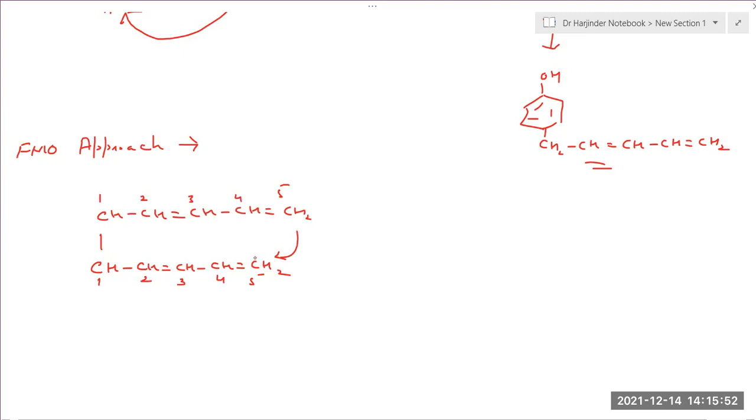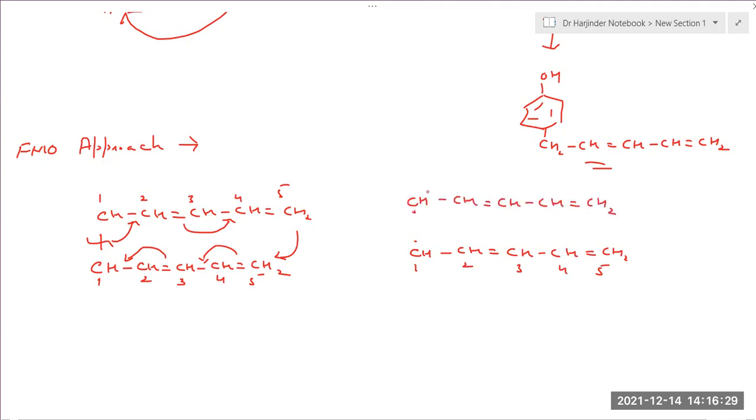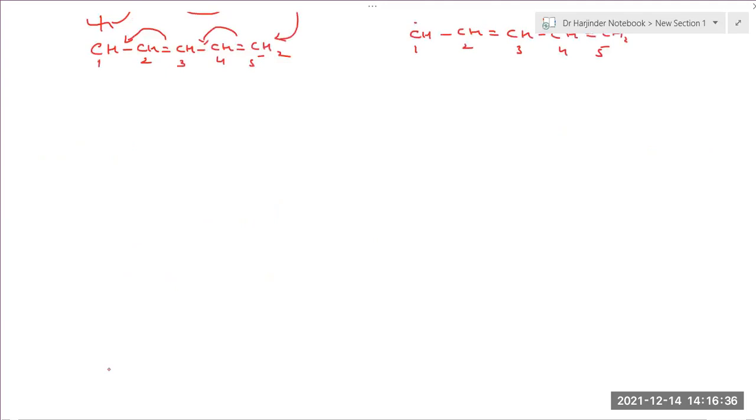So this is migrating over here. This will shift over here, and this will shift over here. This cyclic transition state will form. Here again this group will break, and 2 radicals will be formed. So in this case, the radicals will consist of 5 carbons each, with a HOMO and LUMO for the system. How many molecular orbitals will there be for each of these allylic radicals containing 5 carbons?